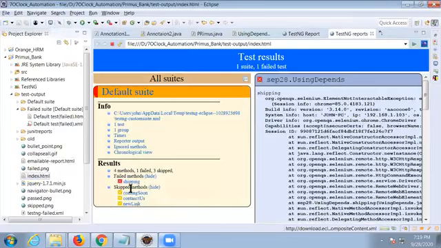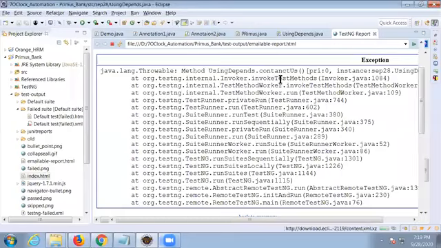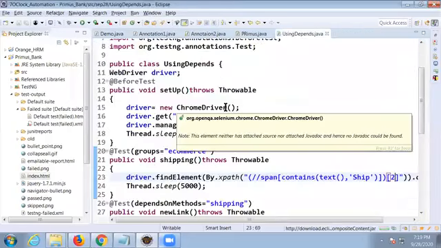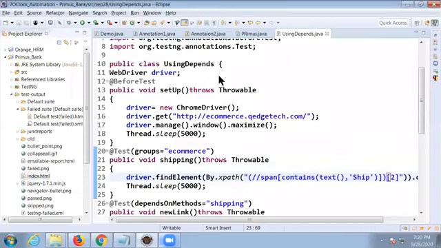So the coming soon skipped methods are coming soon, contact us, new link, and the failed test case. If one failed, the remaining test cases will skip automatically. They don't fail. The remaining test cases will not fail generally, right? In the case of any dependency failure, suppose you're depending on somebody here, if they fail, what will happen? You don't fail. You will skip, right? You will skip because you depend on somebody else. That's it. No other option we have. So in manual testing also it happens in testing life.